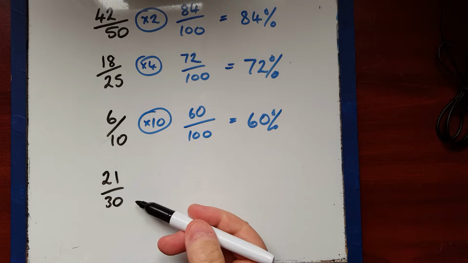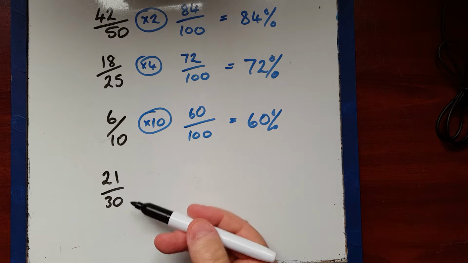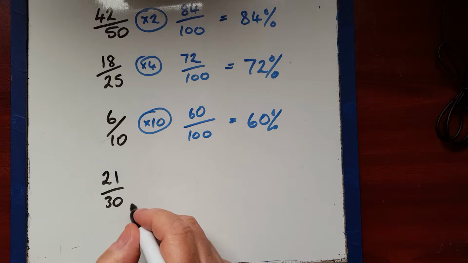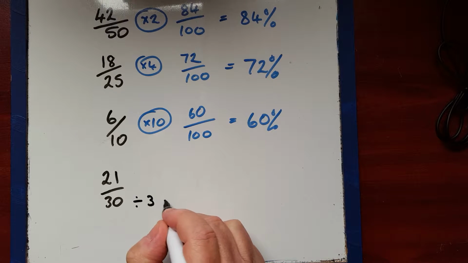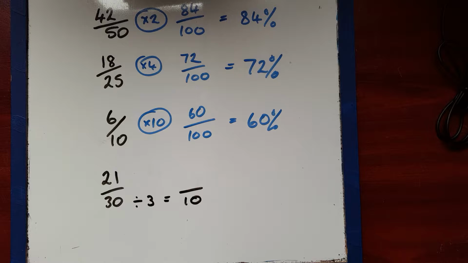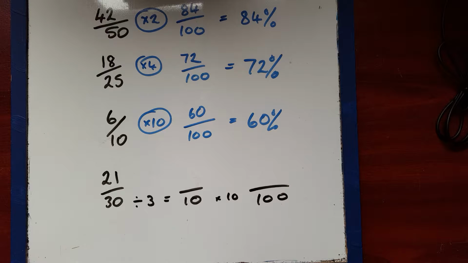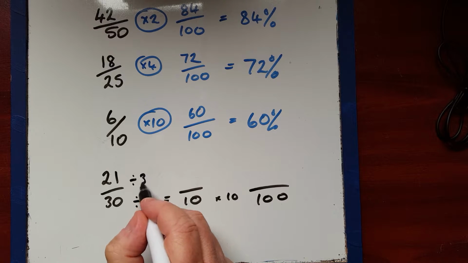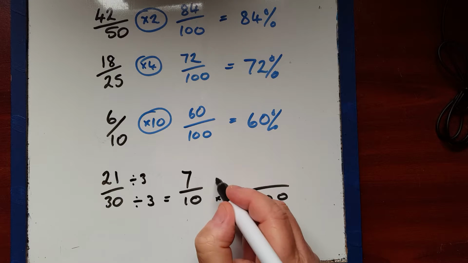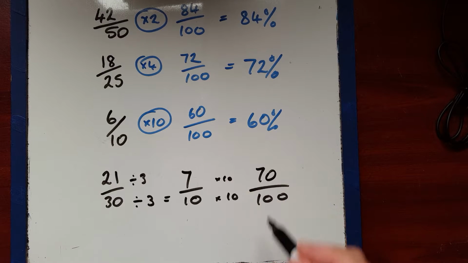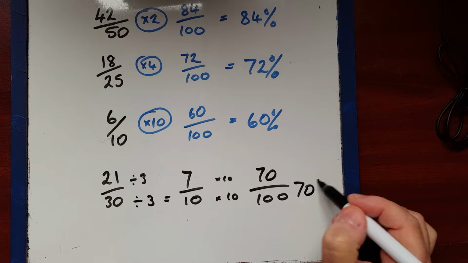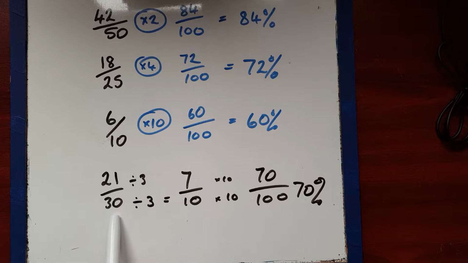We couldn't turn it straight into 100 because you can't multiply 30 up like you can with these numbers and get 100. But what you could do is divide it by 3 to make it a 10 on the bottom, and then multiply that by 10 to make it 100 on the bottom. And if you did the same thing here, 21 divided by 3 is 7, and then times that by 10 makes 70. So then we'd be able to say that that is 70%. So the numbers that are on the 10 times table, you can divide them to make them become 10, and then you can multiply it up to make 100.